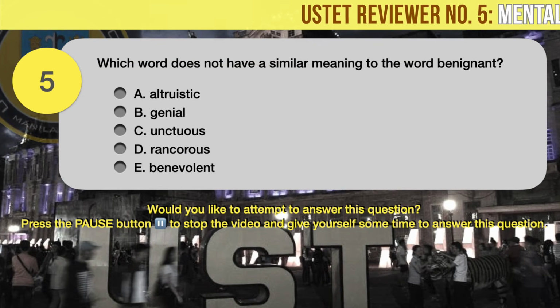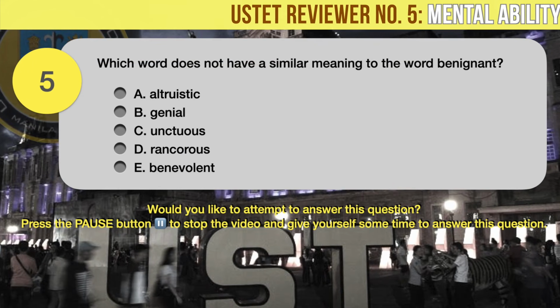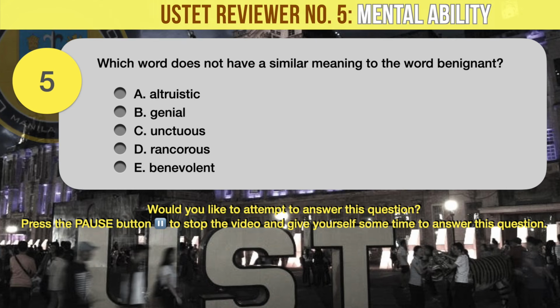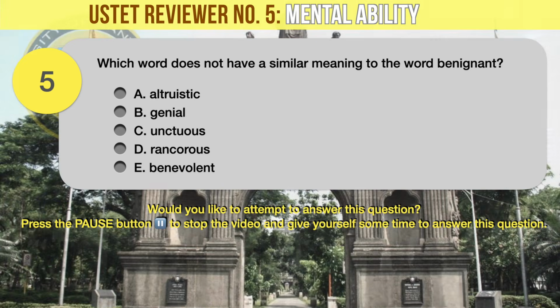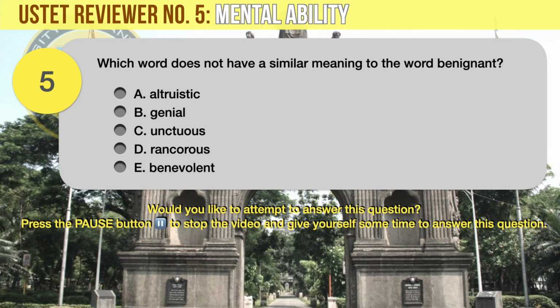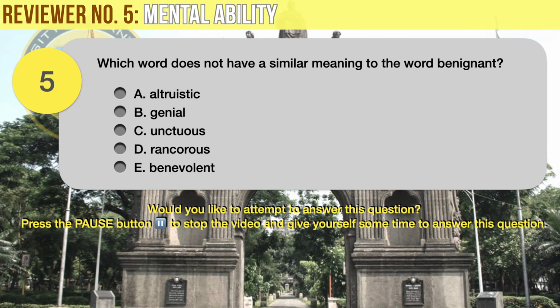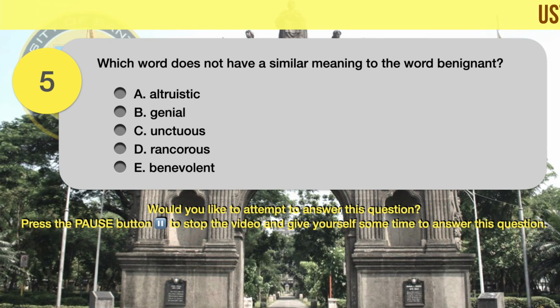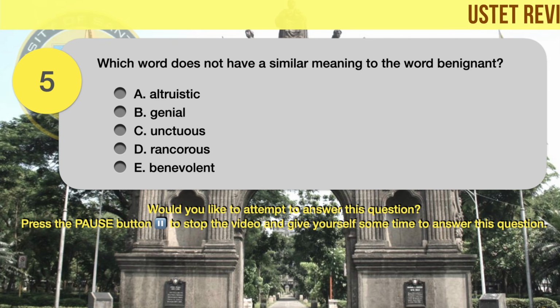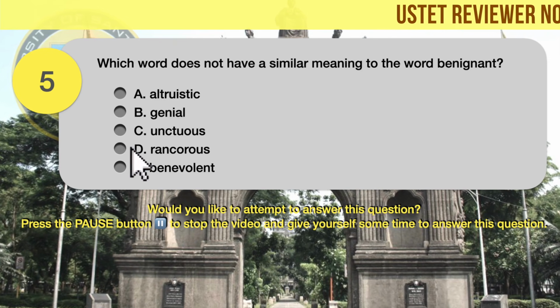Question number 5. Which word does not have a similar meaning to the word benignant? A. Altruistic. B. Genial. C. Unctuous. D. Rancorous. E. Benevolent. The correct answer is D.